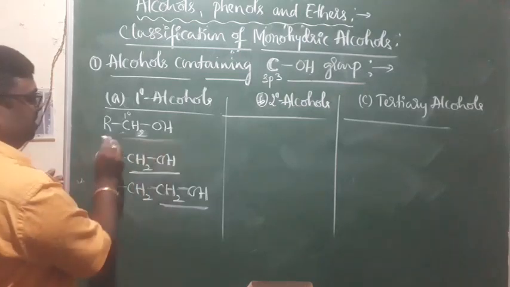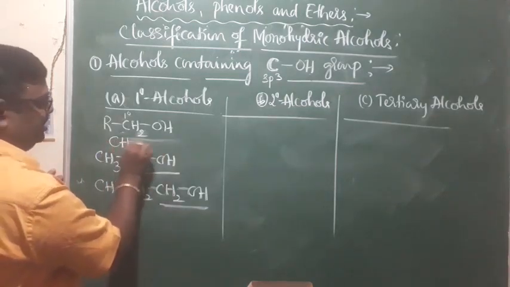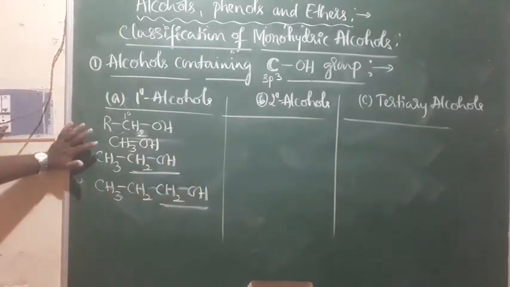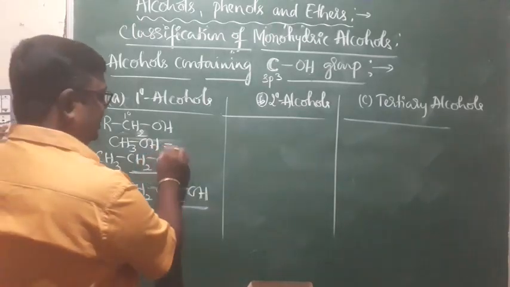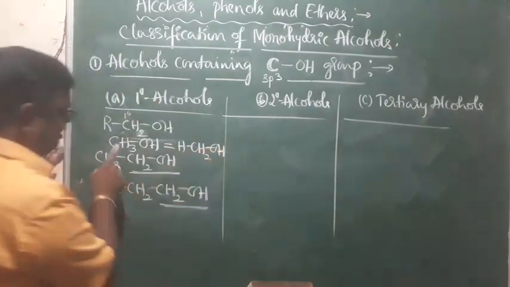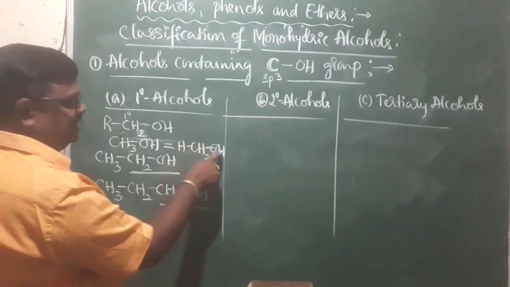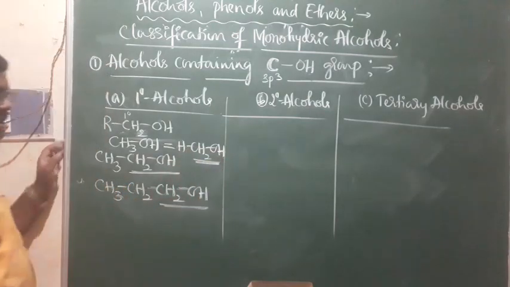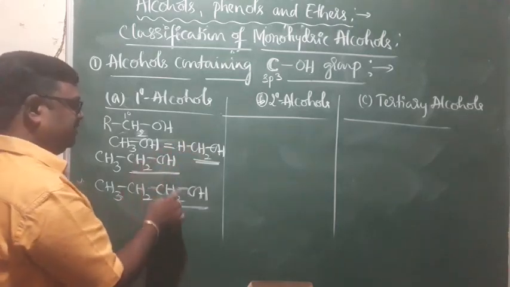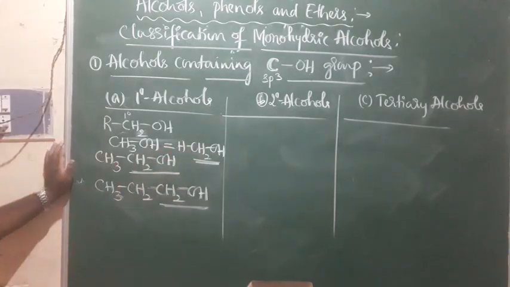Apart from that, you can go for this also, CH3OH. You might say it does not have CH2OH, but CH3OH can be written as H-CH2OH, that is, you will find this CH2OH. Therefore, alcohols containing the CH2OH group as the functional group are called primary alcohols. Okay? They are called primary alcohols.